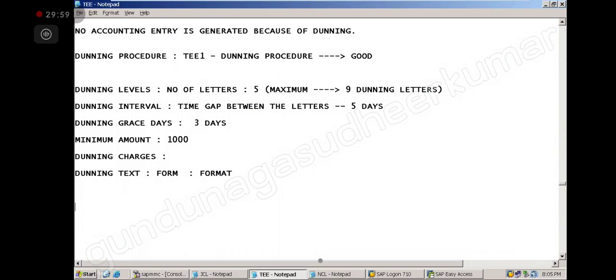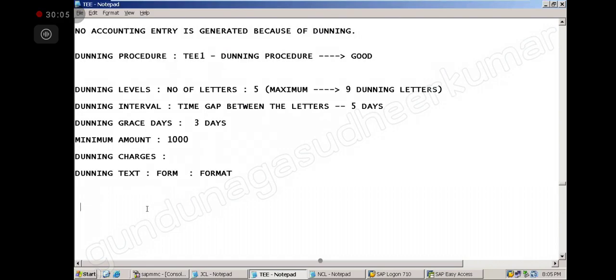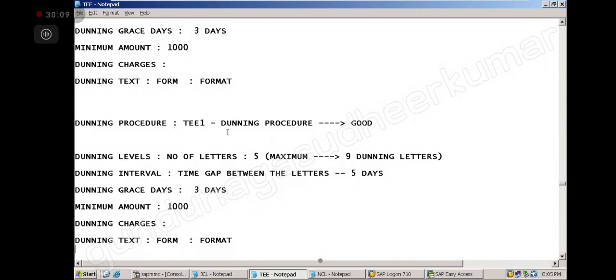Now suppose I want to create a similar dunning procedure for bad customers, you see now what will happen. So this is the D2 I will create, another dunning procedure. This is for who? For all those bad people.